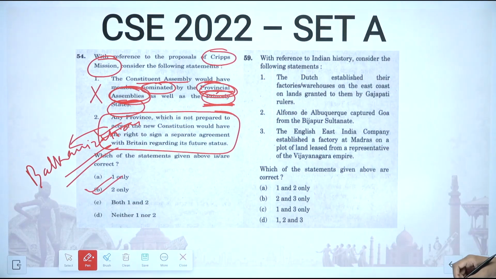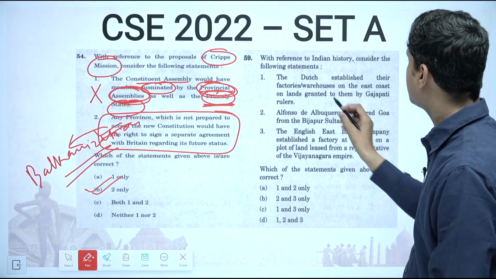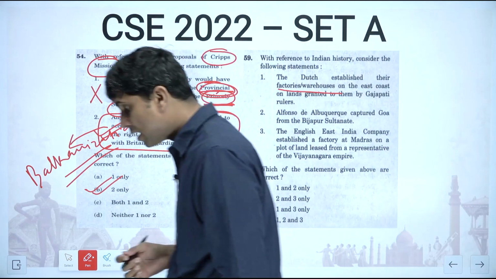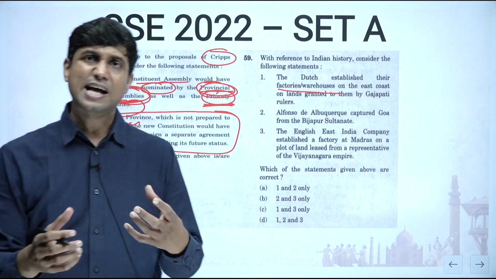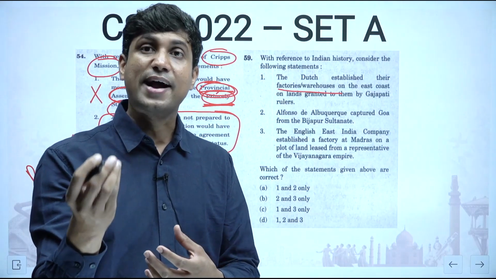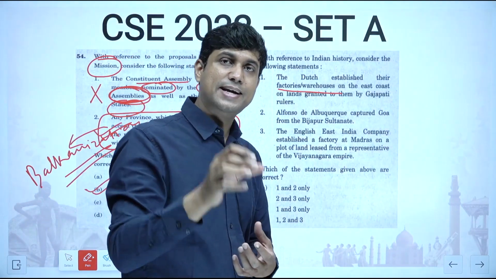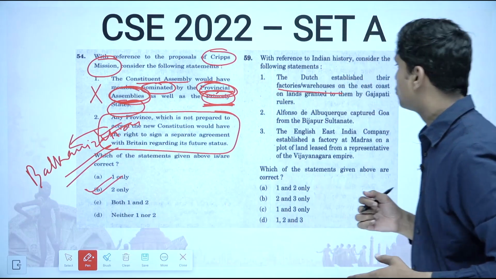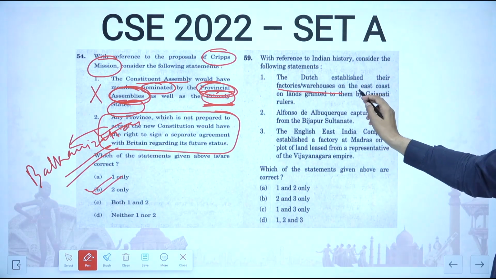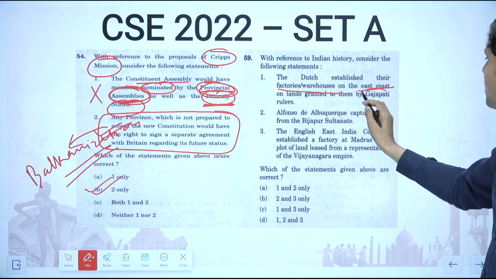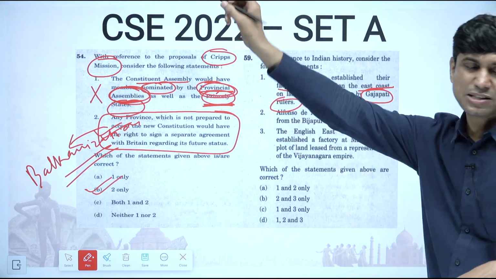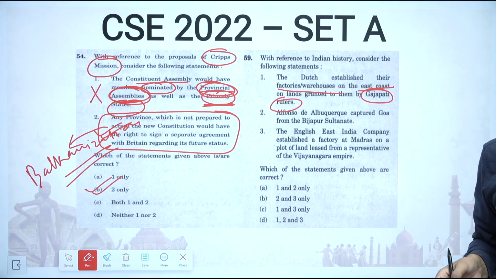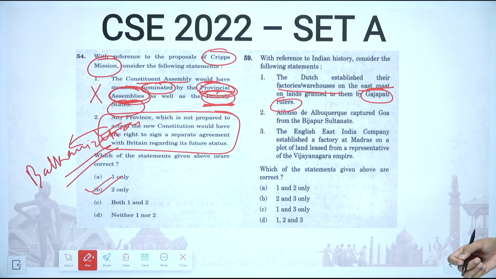With reference to the Indian history, consider the following statements. Dutch considered their factories. See, as I was talking about this, UPSC is asking questions directly from the factories established by English, Dutch, French, Portuguese, Danes in the last 2-3 years. So we should be thorough with this. So Dutch established the factories on the east coast on land granted by Gajapati rulers.